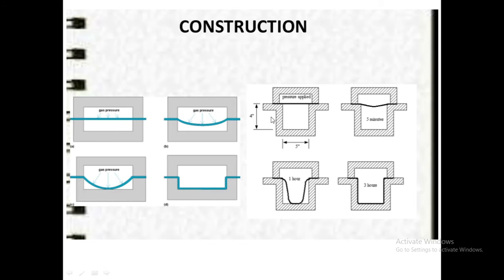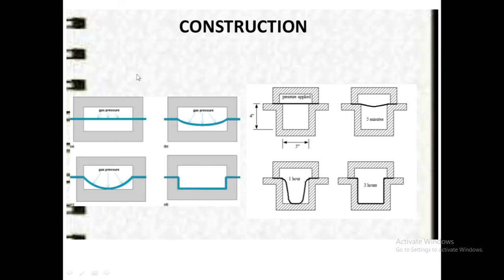This process is also similar to that of image A. Here the inert gas, or pressurized gas, is applied. What is the role of inert gas? Inert gas will expand or stretch the material, elongating it from its original size. If we see the image, in image B there is 5 minutes, 1 hour and 3 hours, which means this process requires more time as compared to the other process, but the material gets stretched beyond its limit.